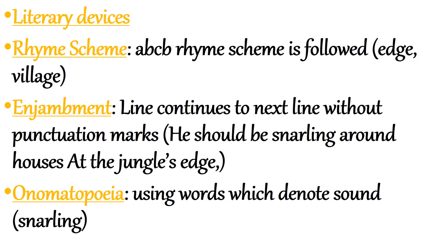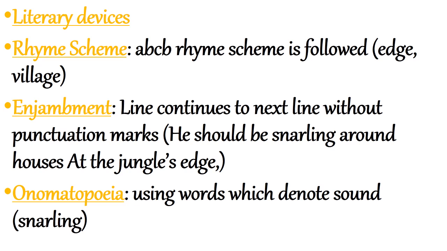Now the literary devices. First, the rhyming scheme, the same A, B, C, B. The rhyming scheme is followed, and the rhyming words are edge, village. Then enjambment, the line continues to the next line without punctuation marks. He should be snarling around houses at the jungle's edge.